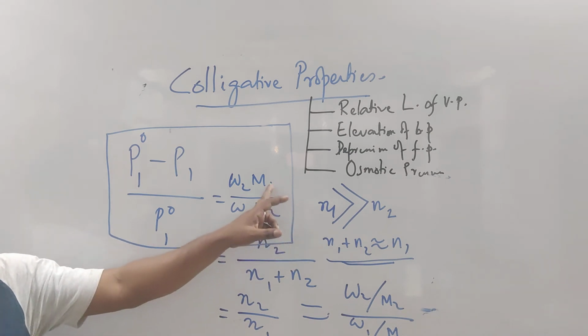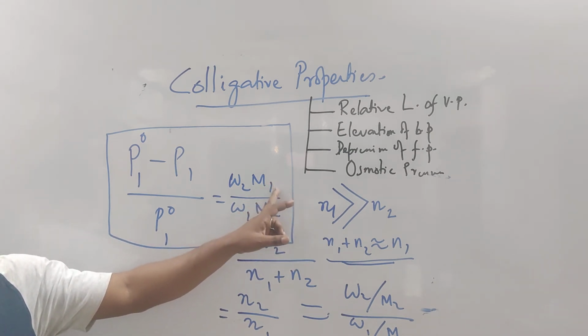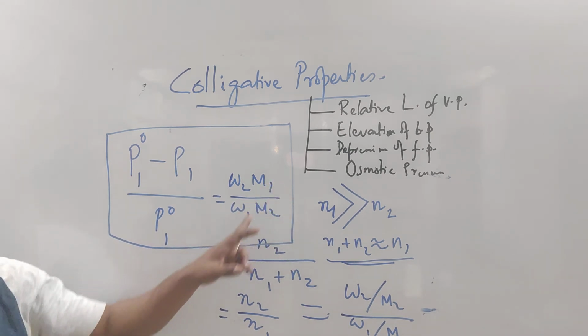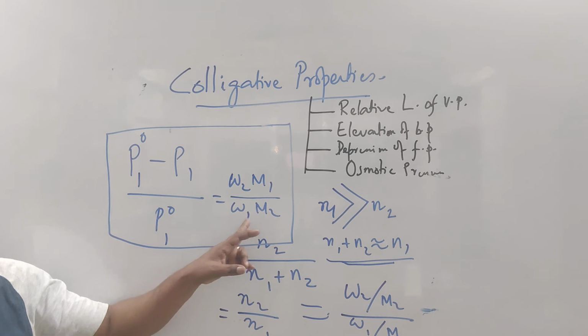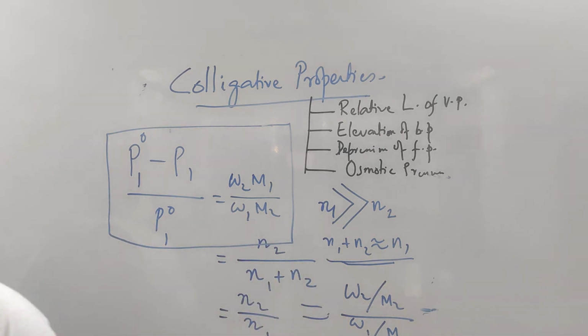M1 is molar mass of solvent. W1 is mass of solvent in gram. And M2 is molar mass of solute. 1 is solvent, 2 is solute. Understood that? Okay, let's do a numerical and then I will leave you.